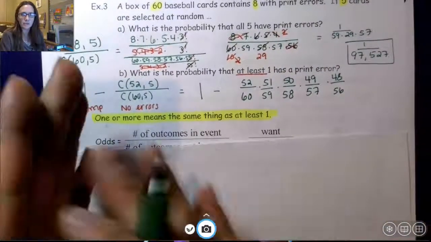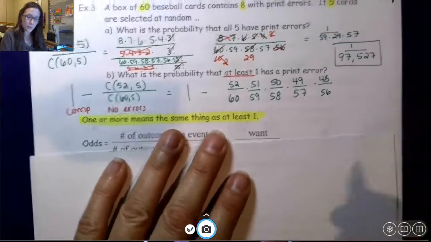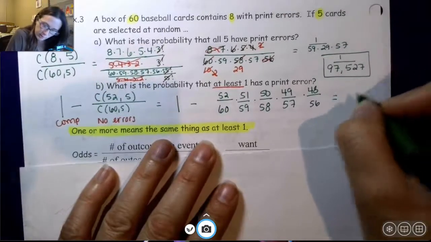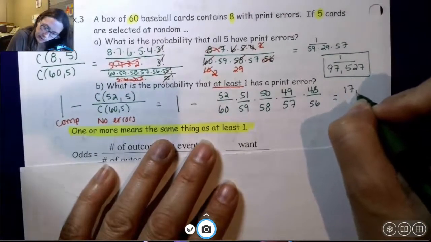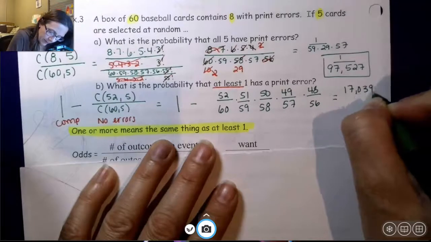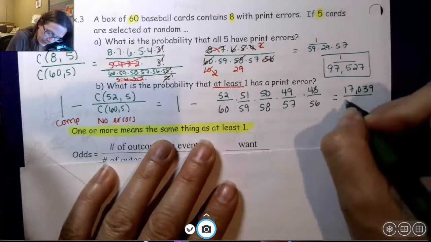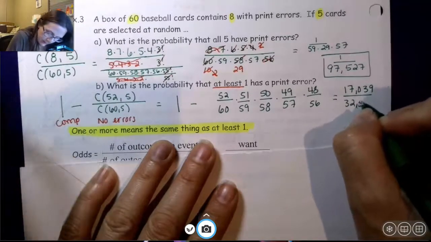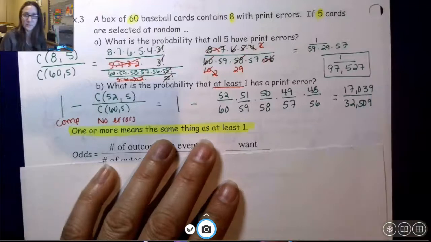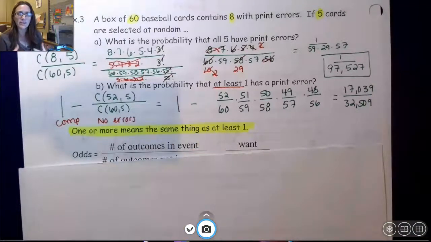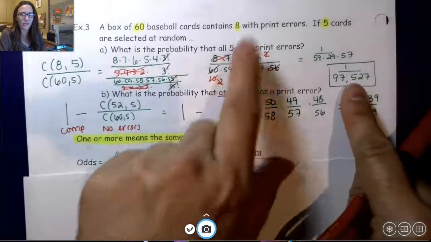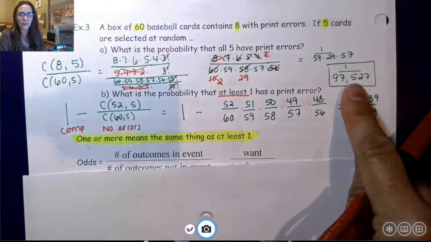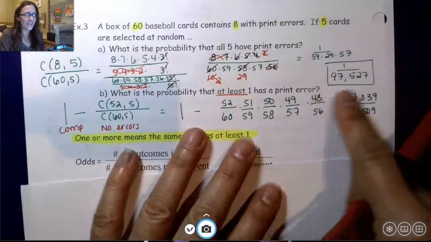Once you work this out, subtract from 1, it's a little bit of work, you end up with 17,039 over 32,509. Now, if you want to discuss this as a probability or a percent, this up here, we talked about how likely is it that out of the 5 cards you draw, all 5 of them have print errors. This is not a big number.